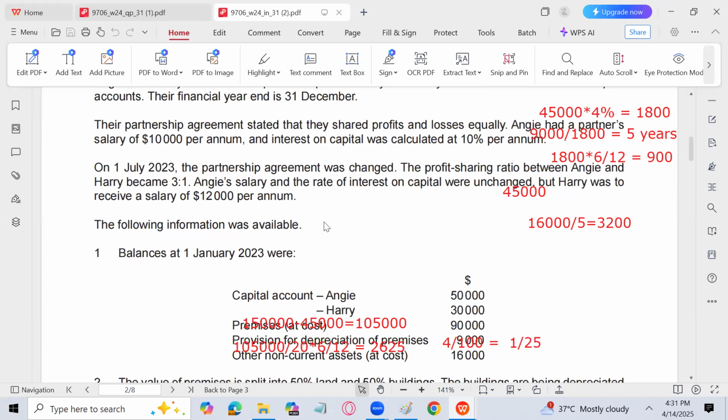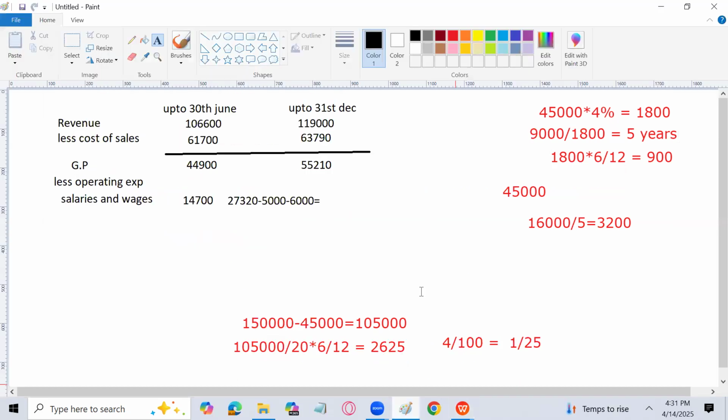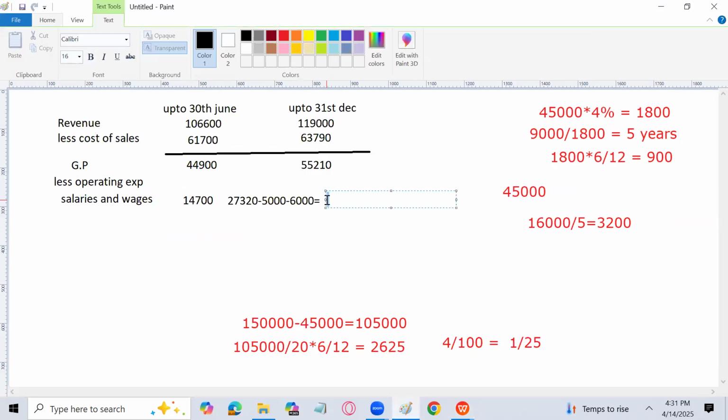So it means that 5,000 and 11,000 both are added wrongly. So 27,320 minus 11,000, that is 16,320 is the amount of salaries and wages. So I will write here 16,320.